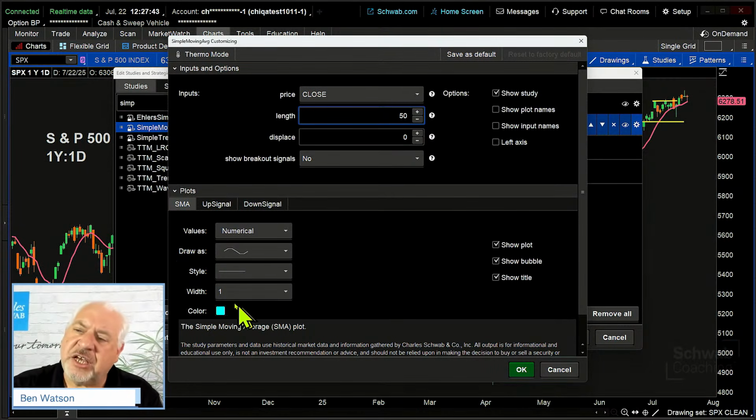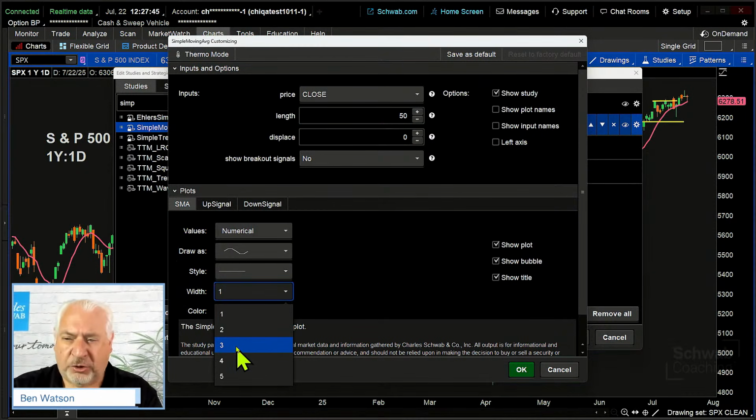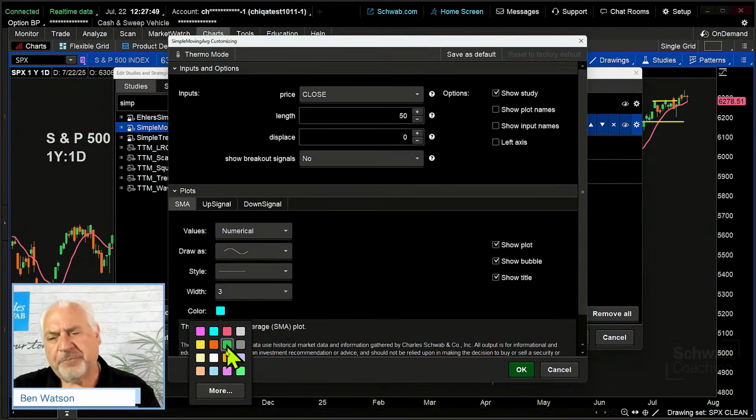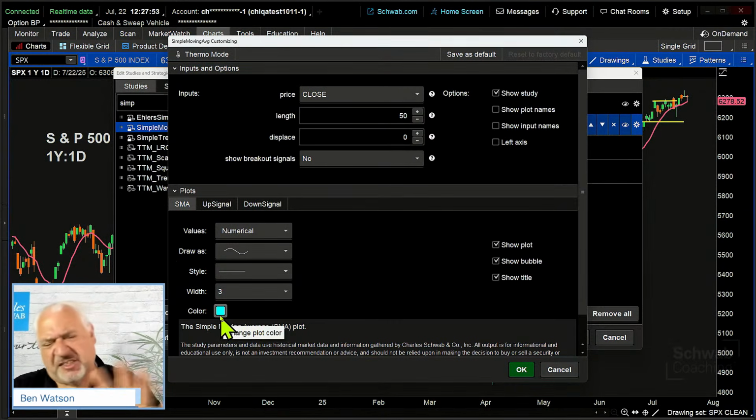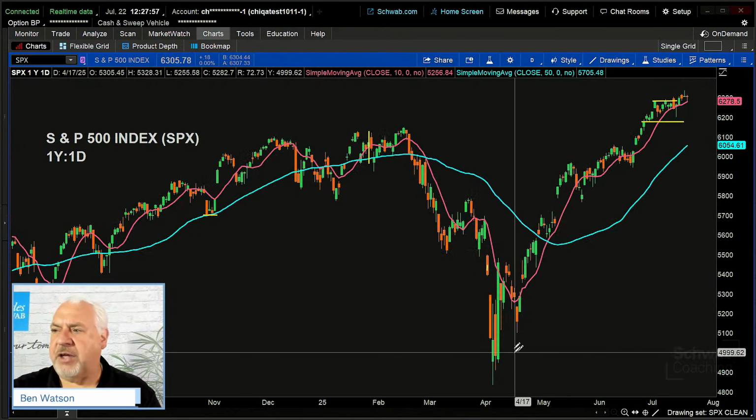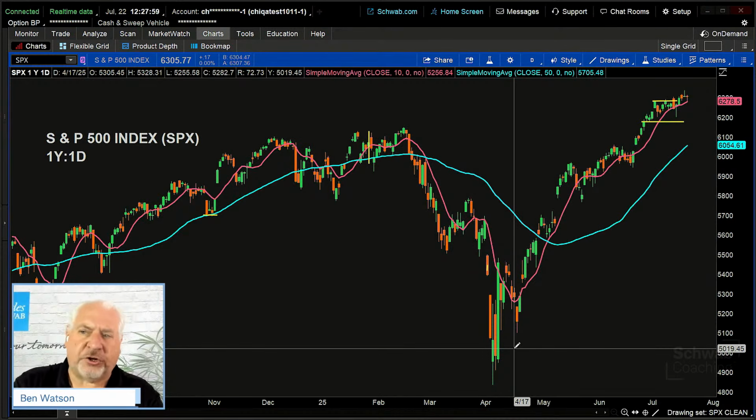So I'm going to change the weight of that line to a 3, and I'm going to change the color of that line. In this particular case, I'm going to leave it that blue color because that's a nice neutral color, and I'm going to click on OK and Apply and OK. And now I've got that intermediate term time frame.